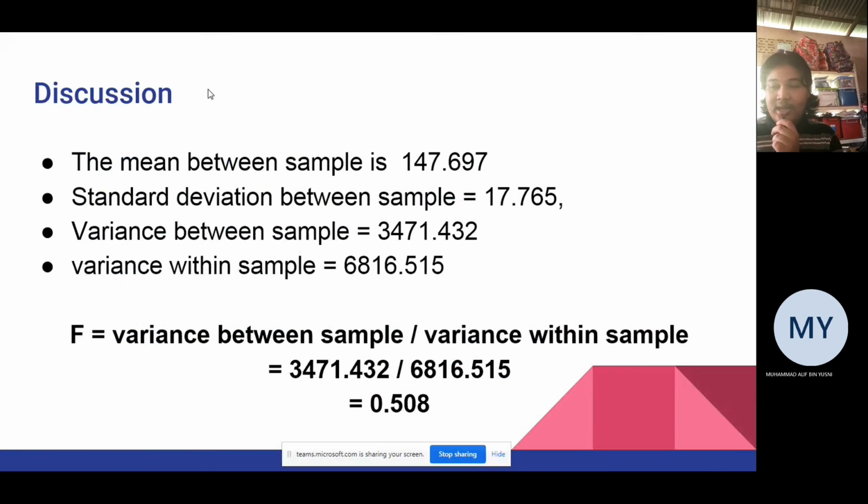To find the F test statistic, with the formula variance between samples divided by variance within the samples, we get 0.508.